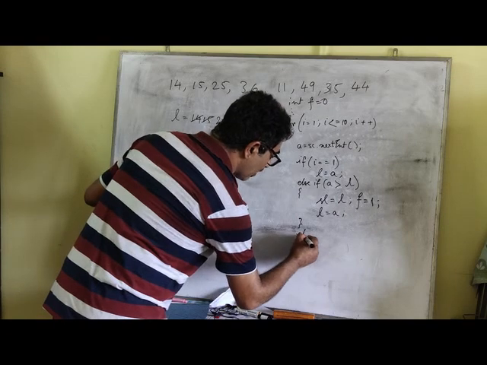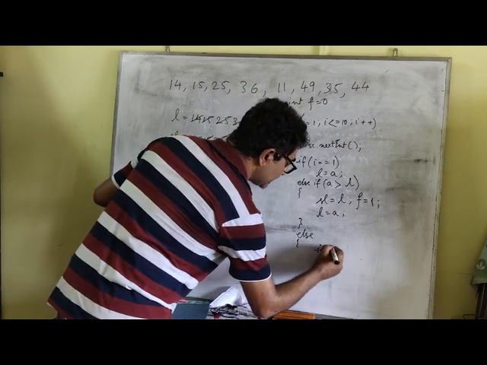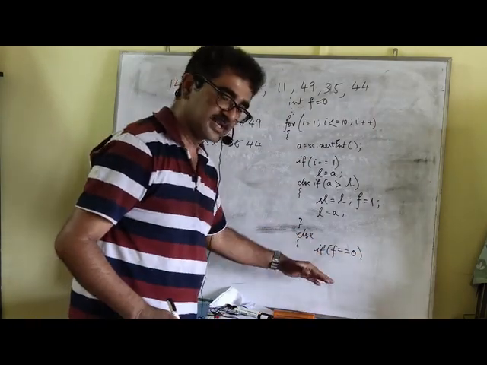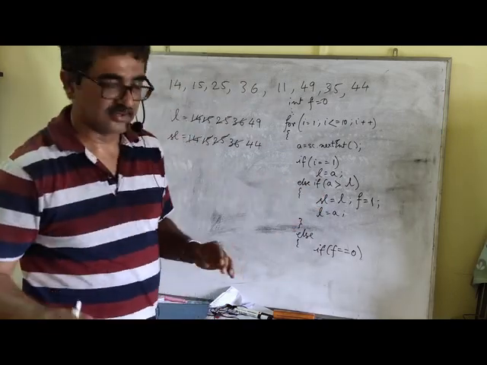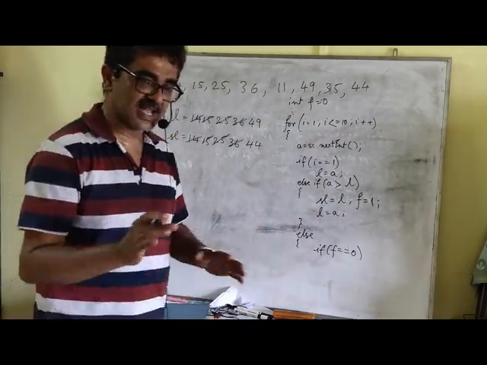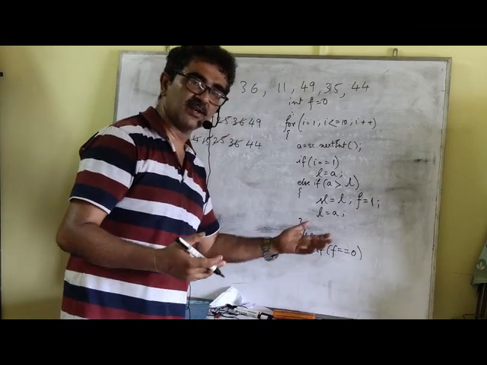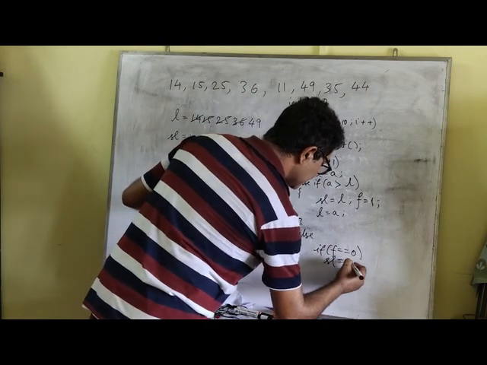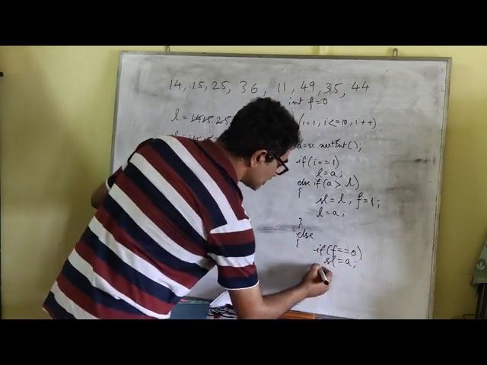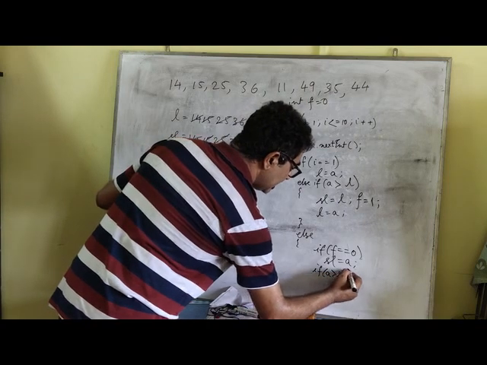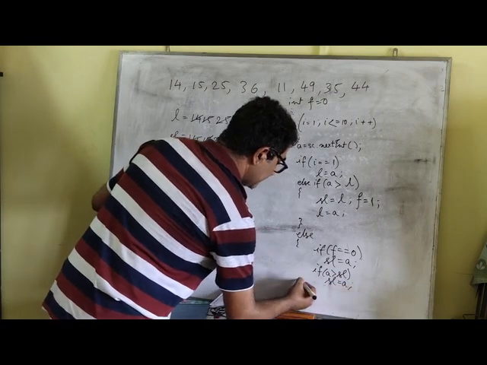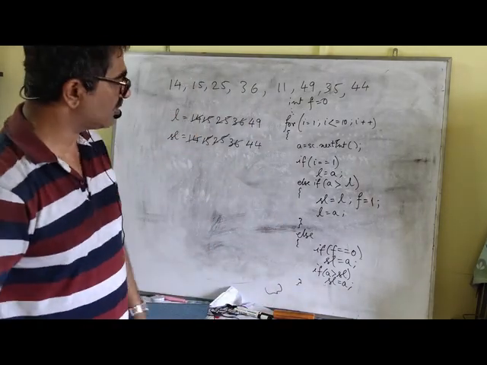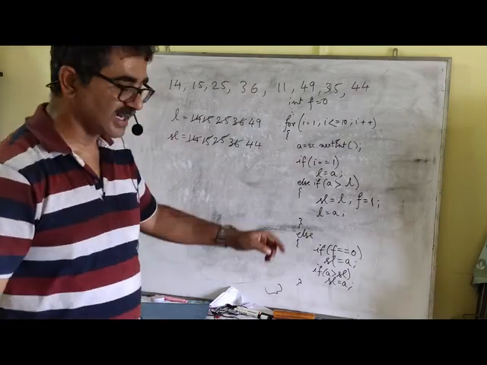So when you come to the else block, here we are going to see if F is 0. If F is 0, that means prior to this else block, SL never got a value. If F is 1, that means it has a value, but if F is 0, that means prior to this SL never got a value. In that case, whatever is inside A should be SL. And next time onwards, you should check if A is greater than SL, then SL equal to A. So this is what we are supposed to write, followed by the end of the for loop. Now if you display it, it's going to display the second largest number inside the variable SL.